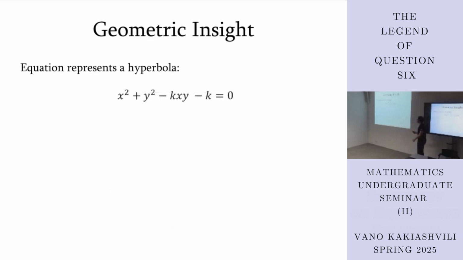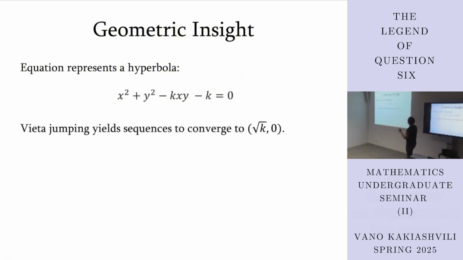And I would like to go one step further and talk about the geometric insight. If we rewrite the equation, we get that the following equation represents a hyperbola. Now let's think about this. If we take any solution to this equation, we can apply our Vieta jumping procedure until we get to a solution of the form square root of k, 0. So we can take a solution, go to a smaller solution, then to an even smaller solution, until we get to the point square root of k, 0.